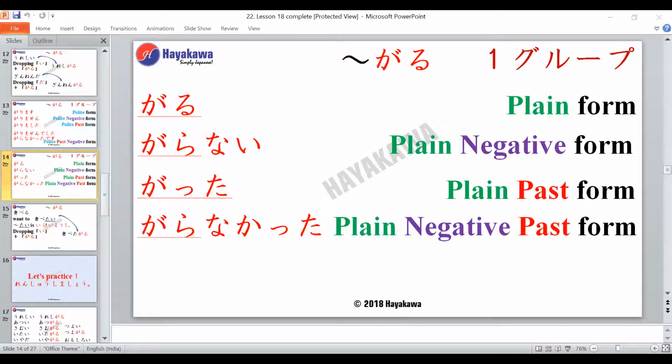Gatta. Very good. And the plain negative past form? Garanakatta. Very good. So this is how we are using the verb garu. Okay. Any doubts so far? No, sir.